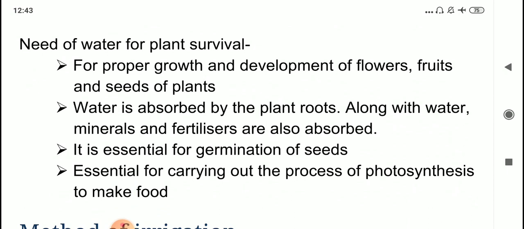Water is absorbed by the seed and only then the germination process begins. Once the germination is over, only then we get a seedling and the plant can start its life cycle, right? So water is essential for germination of seeds. Then along with water, fertilizers and minerals are also absorbed by the plant roots and utilized by the plant. Plus water is essential for carrying out the process of photosynthesis.